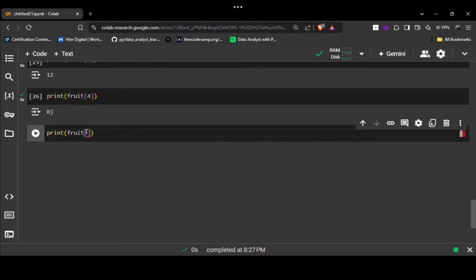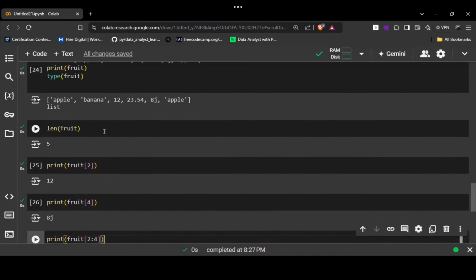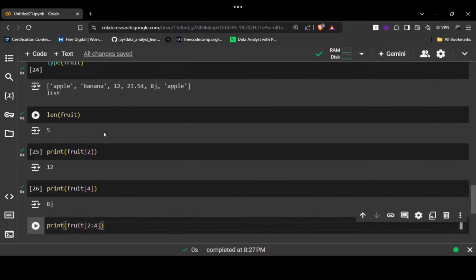So how will I write this? I'm specifying a range to pick items within this range. Now tell me, from where till where will it print?